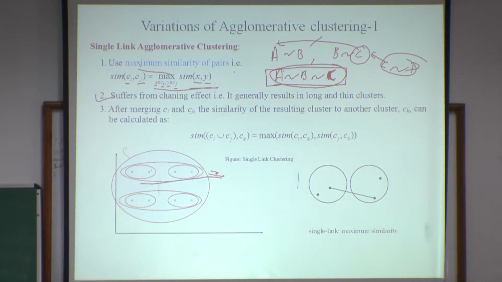So after merging, how can you calculate the similarity? Suppose after merging Ci and Cj, the similarity of the resulting cluster Ck can be calculated as the similarity of Ci and Ck and the similarity of Cj and Ck, then select the maximum. If it satisfies the threshold, then merge them.